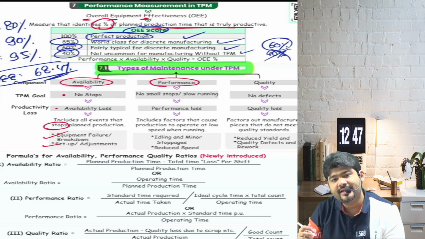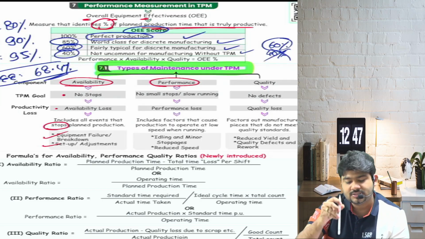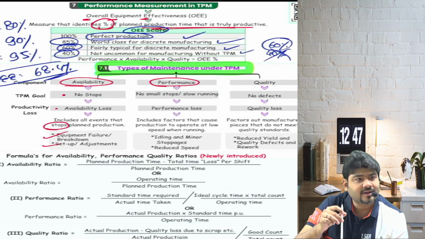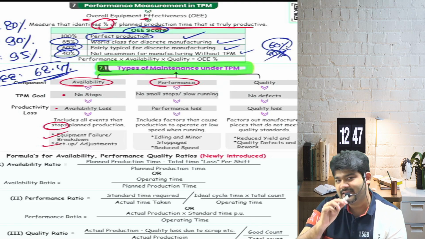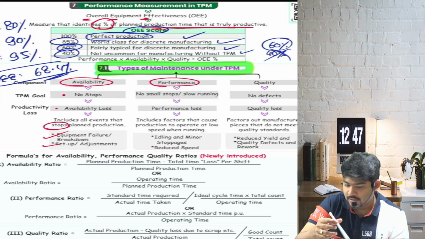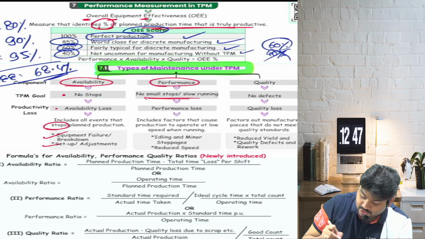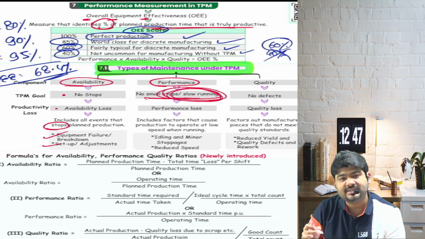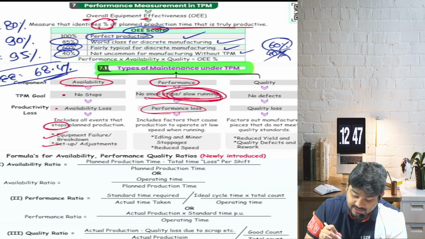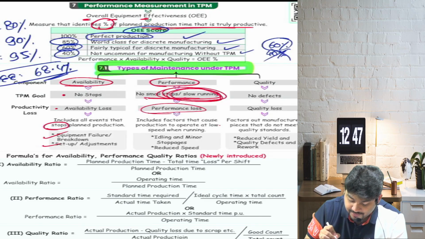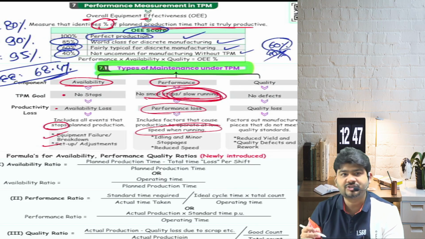Second is what? Performance. So when I tell him, boss, I want 100 pages in 1 hour, and if he's able to provide me only 90, then I say that your performance is not up to the mark. So no small stops, or can I say slow running, basically performance? There is a performance loss, which includes factors that cause production to operate at a low speed when running. Gotcha?